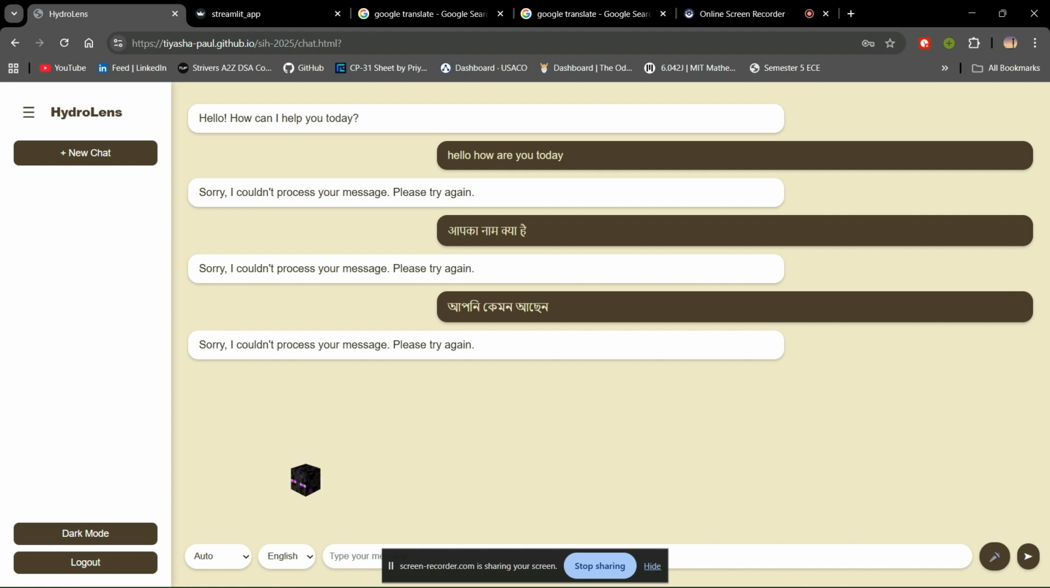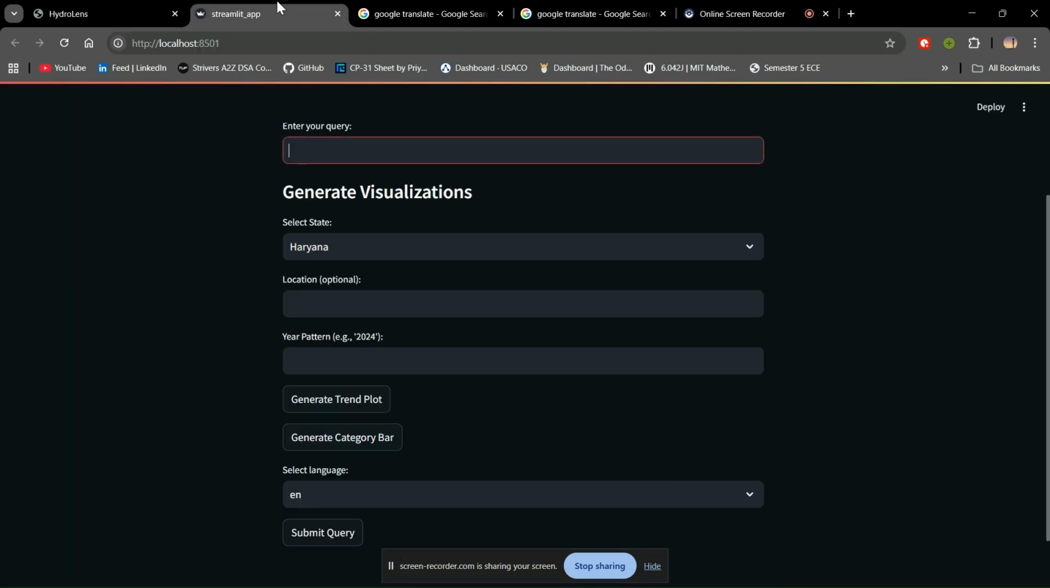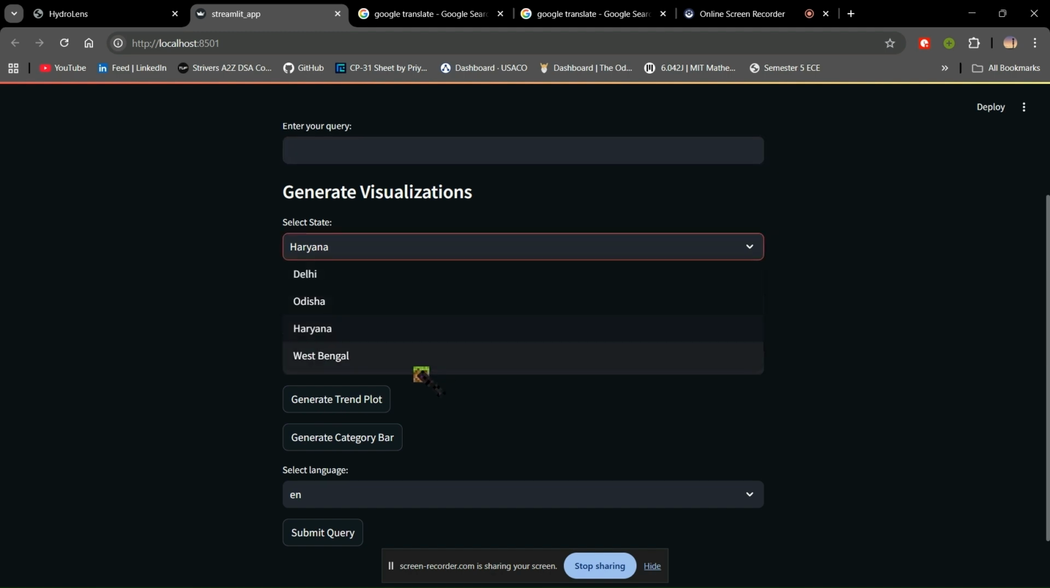As we can see, the input can be given in various languages. These are the only languages I speak, so I have demonstrated in these languages. And so now for the actual working chatbot, we have it hosted locally on Streamlit, and it is currently accepting queries in Hindi and English. And we have trained our model currently on four states: West Bengal, Haryana, Orissa, and Delhi.